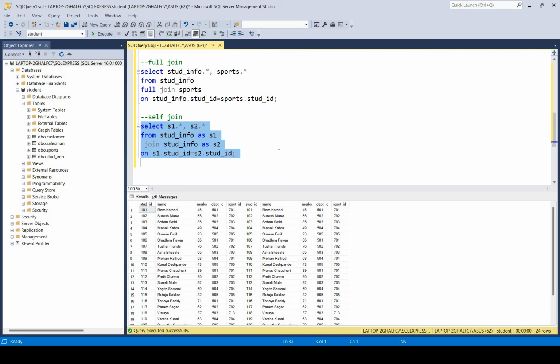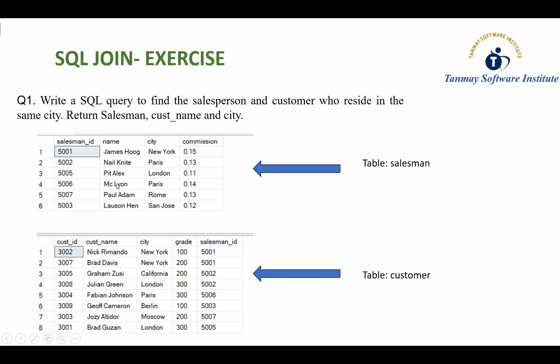So guys, I have done for today, and I have one assignment for you. There are two tables, salesman and customer. You have to create the table salesman with the columns salesman id, name, city and commission. And another table you have to create is customer, and its column names are customer id, customer name, city, grade and salesman id.